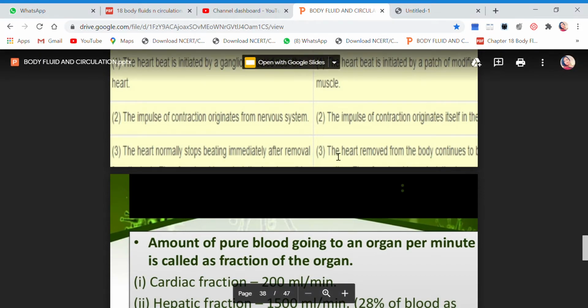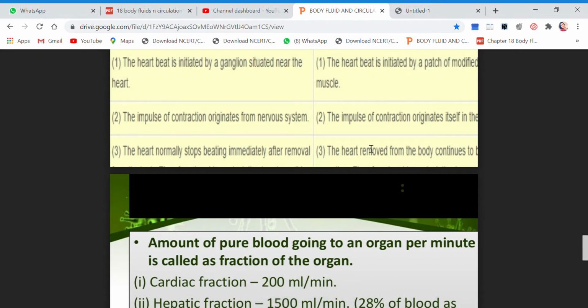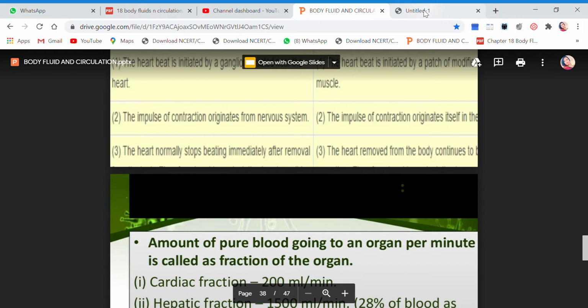That is why during transplantation we can transplant the heart, and we have half an hour to do it. If within half an hour the heart is removed from one person and given to another person who requires it, this can be done, because even if it is removed from the body it continues to beat, since the action potential is generated inside the heart. I suppose this is quite easy and you must have understood it.